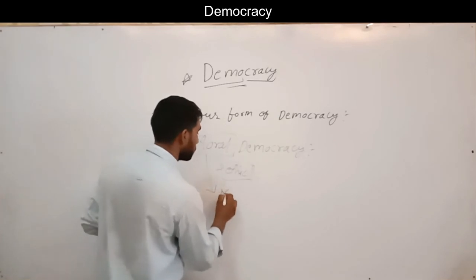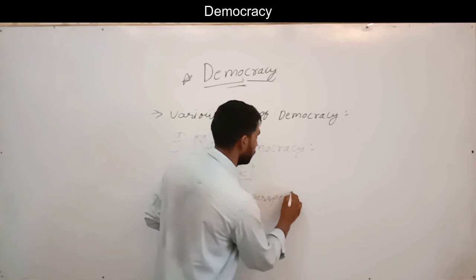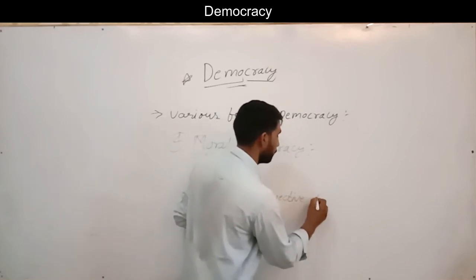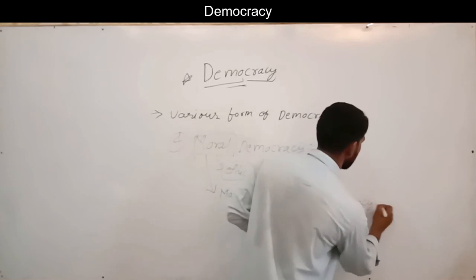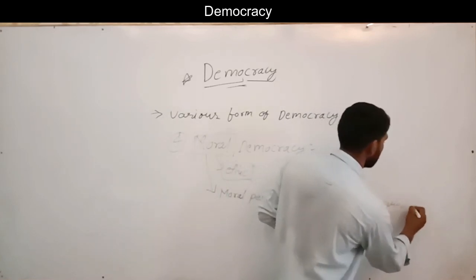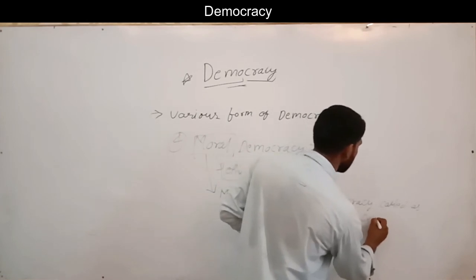So the moral perspective of democracy is called moral democracy.